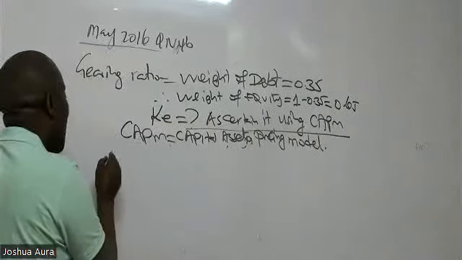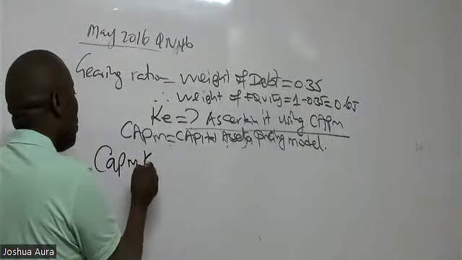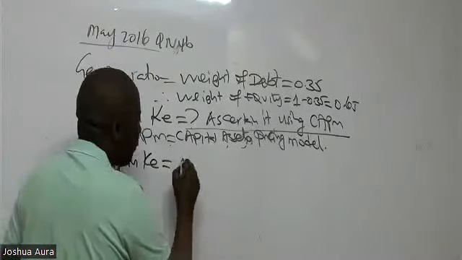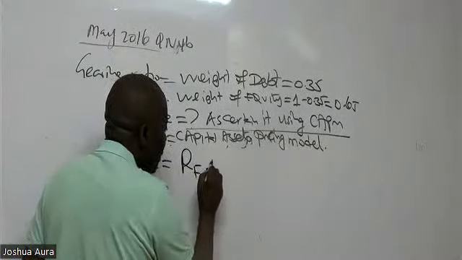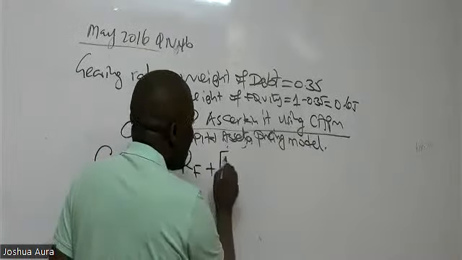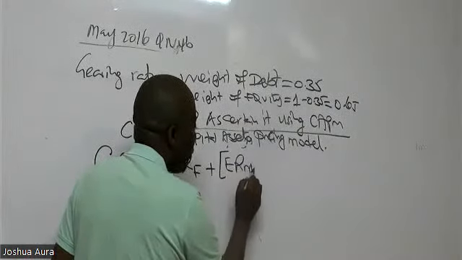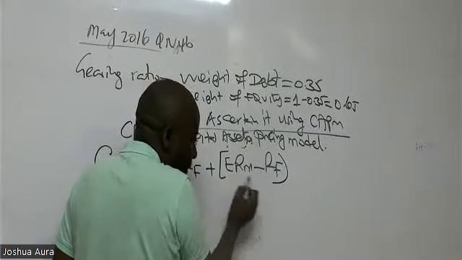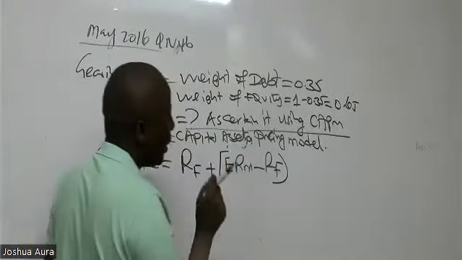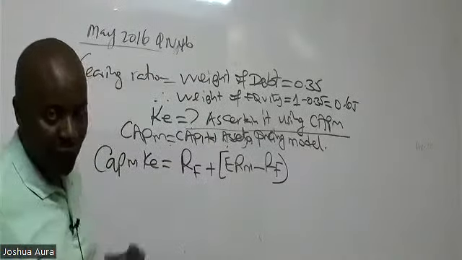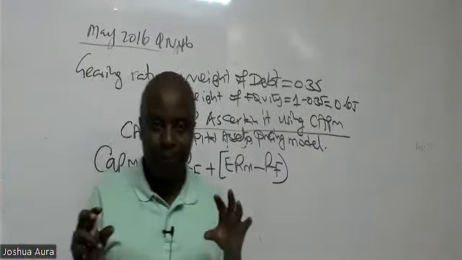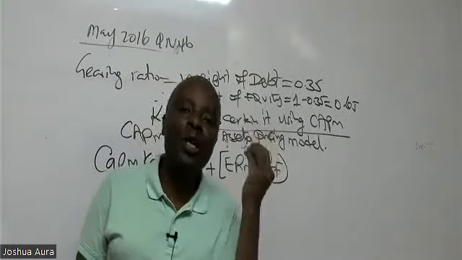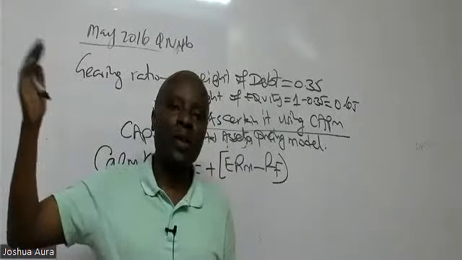we have what we call CAPM, cost of equity. CAPM must start from the lowest. So we must start from what we call the risk-free rate of return, plus expected returns of the market, minus risk-free. This is what we call the premium. Listen, ladies and gentlemen, when I'm told to make an investment under the CAPM environment, I'll be given two types of securities. I'll be given the risk-free security, and I'll be given the market security.